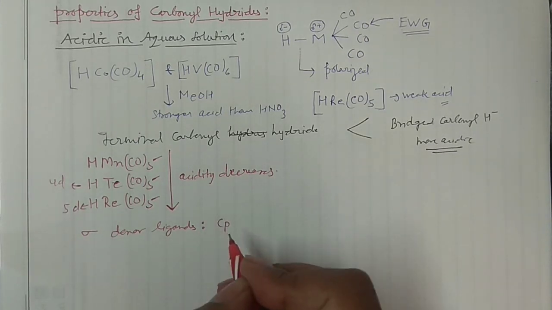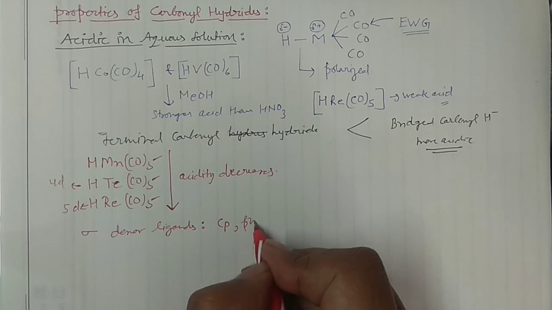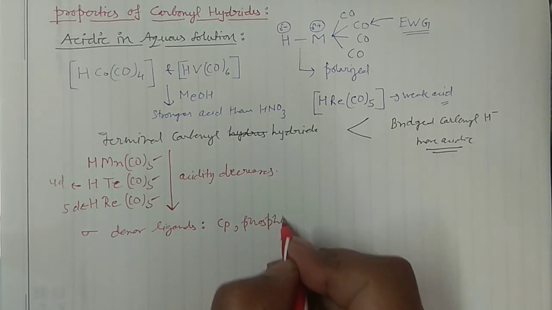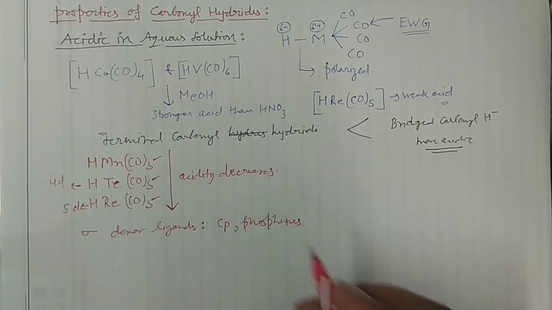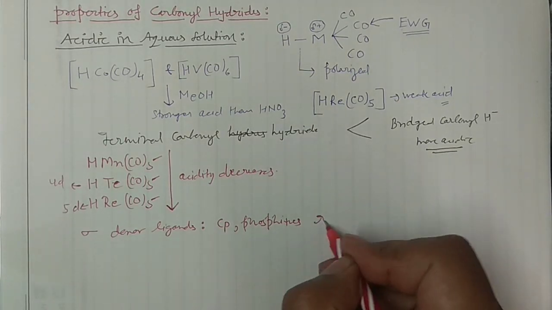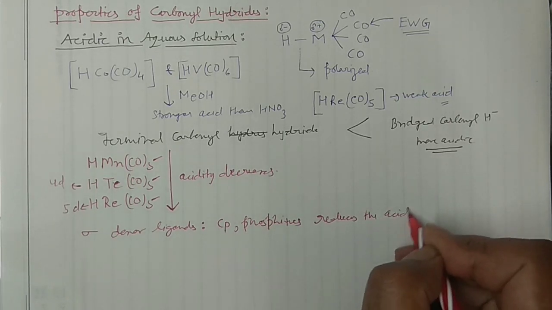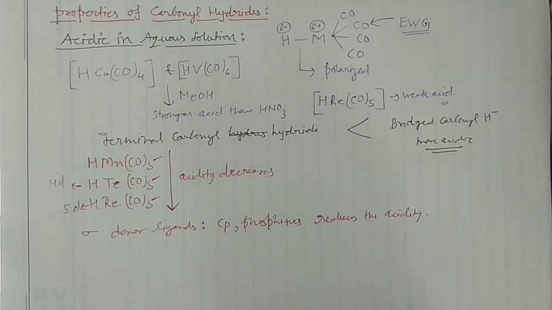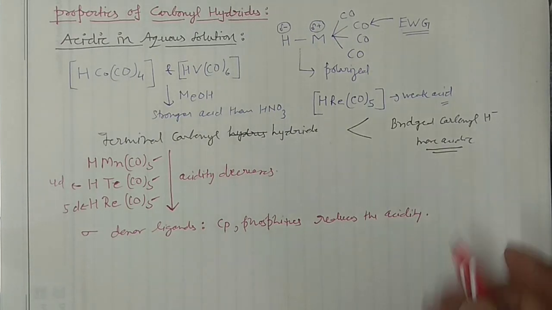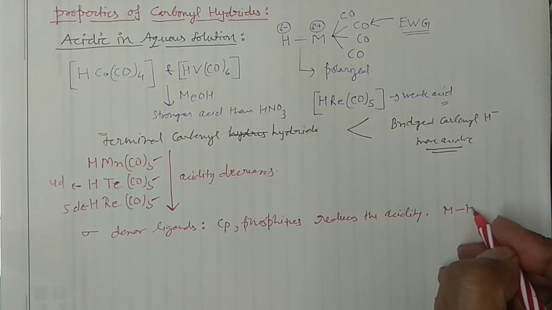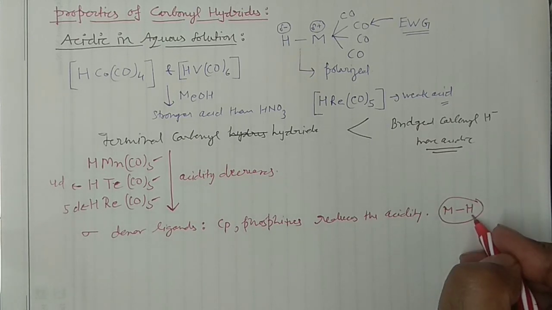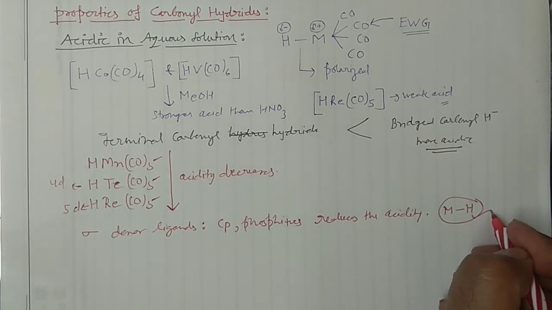Like cyclopentadienyl anion and your phosphines. Phosphines means triphenyl phosphine and all. Sorry for my bad handwriting, guys. They actually reduce the acidic nature, reduce the acidity of transition metal carbonyl hydrides, because they strengthen this particular bond, and the removal of this hydrogen as proton would be difficult in that case.